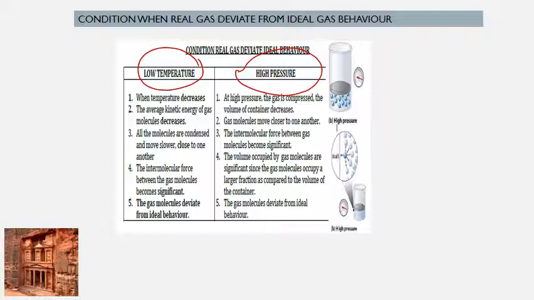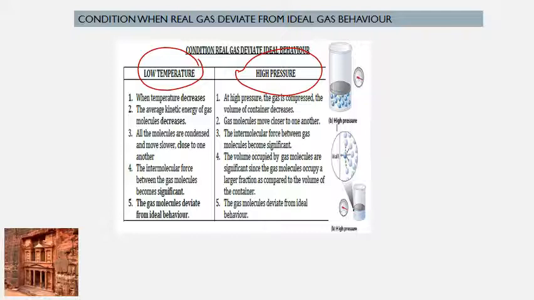Kalau tadi ideal gas behavior, IMF negligible. Now, pada low temperature, okay, the IMF akan become significant. That's why kita kata kondisi apabila real gas itu tidak memenuhi syarat-syarat ideal gas behavior. Okay. Condition yang kedua adalah pada high pressure.